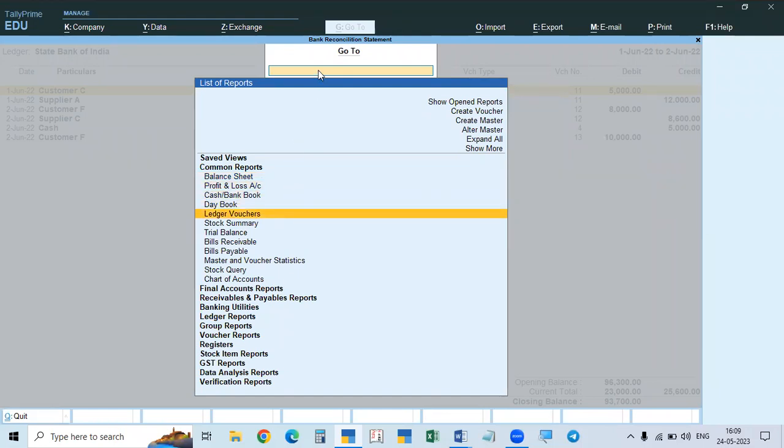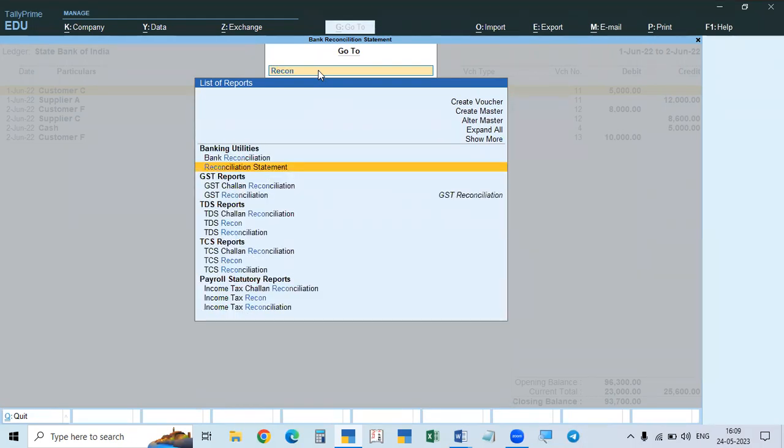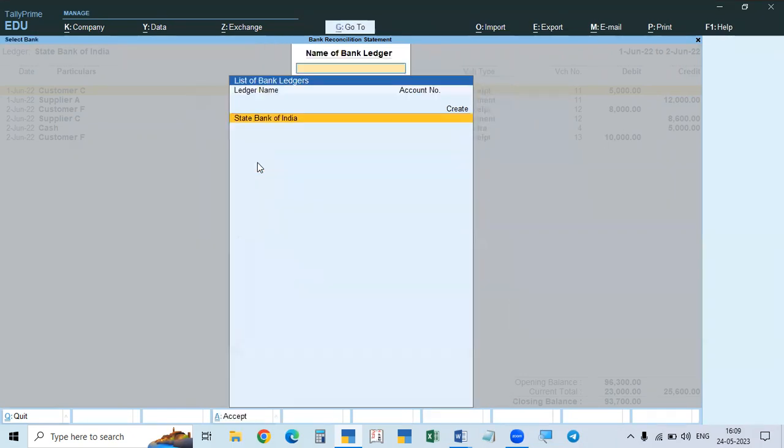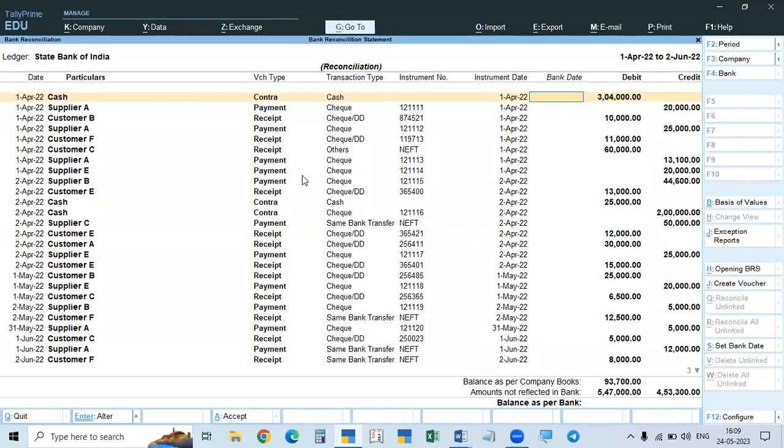Simply on the top menu bar, you can write reconciliation. See here it is showing, we selected already. Bank reconciliation statement or bank reconciliation, both are the same. If you select it, the same statement will appear here. This is the reconciliation statement you have to work on. This is the second place.